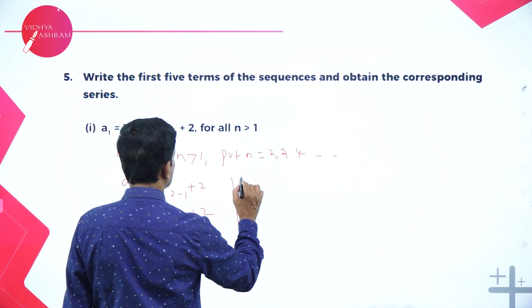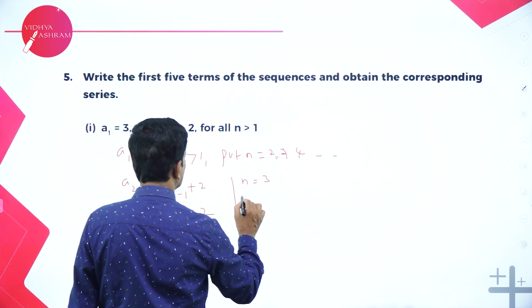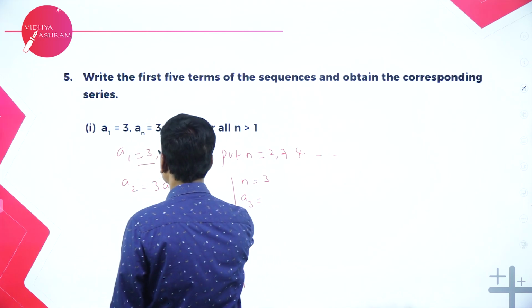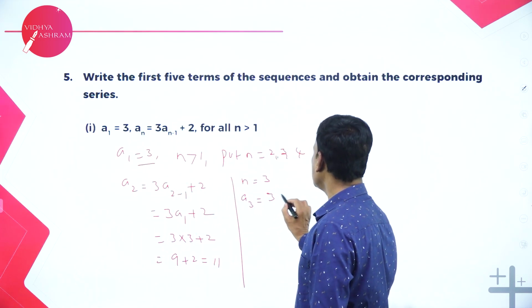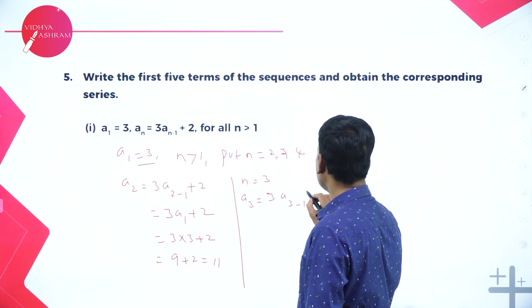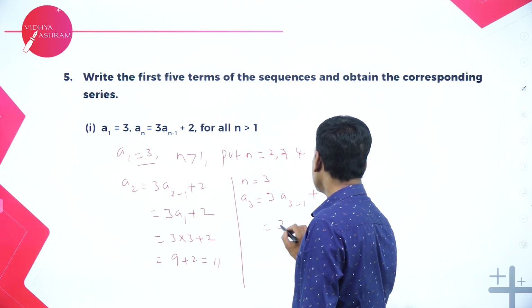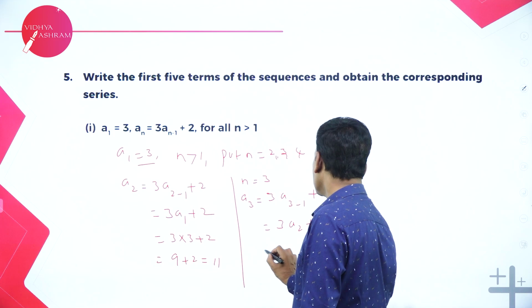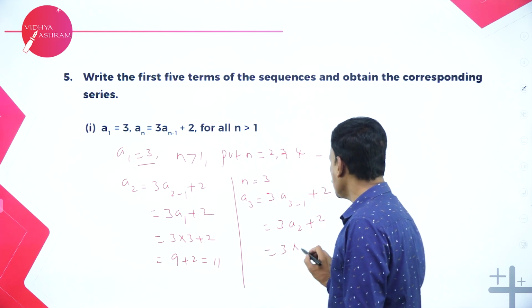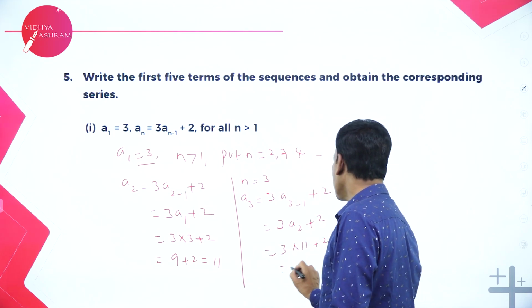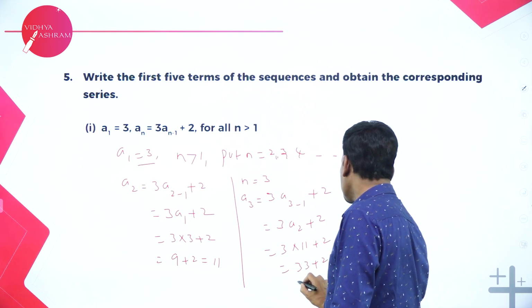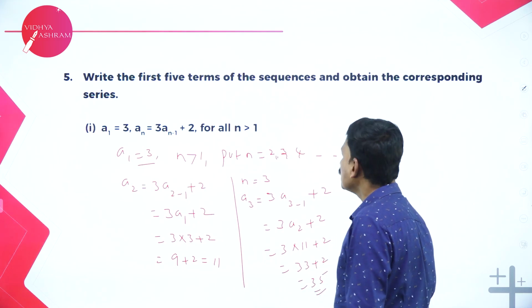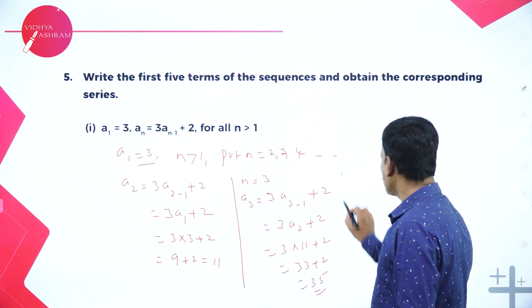Similarly, put n is equal to 3. Then what you will get? A3 is equal to 3 into A3 minus 1 plus 2. That is 3A2 plus 2. 3 into A2, A2 is 11, plus 2. 11 3s are 33 plus 2. That's equal to 35.